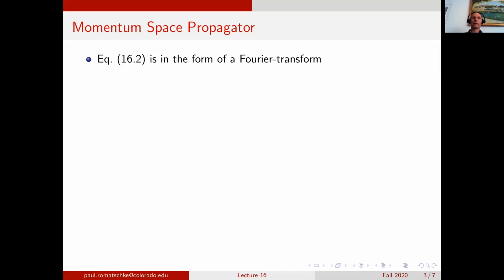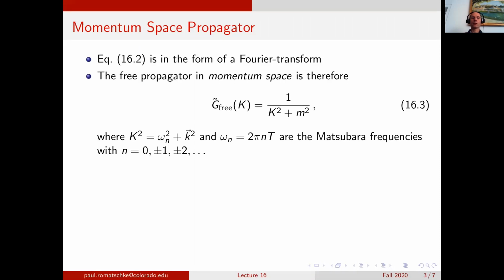If you look at equation 16.2, you find that this is in the form of a Fourier transform. So we can define a Fourier transform propagator, or a momentum space propagator, which we denote by a tilde, that is just given by 1 over k squared plus m squared. Recall that k squared is the four-momentum squared, which means that we have the spatial momentum squared plus the Matsubara frequency omega_n squared, where omega_n is 2 pi T times n, where n is an integer.